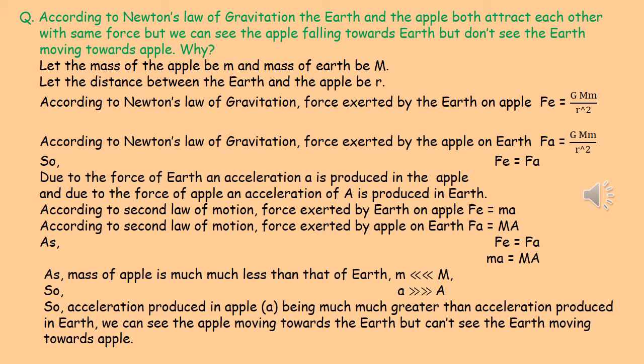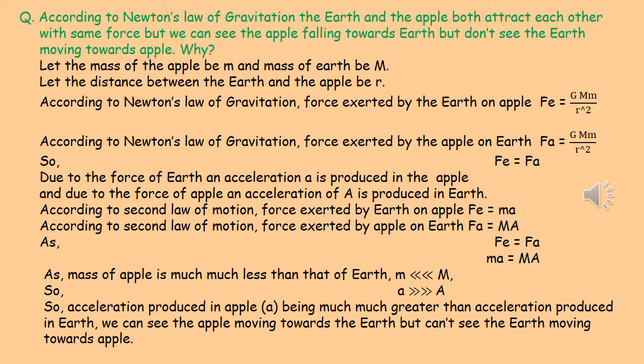According to Newton's law of gravitation, the force exerted by earth on apple, we denote by Fe, where e is the suffix for earth, is equal to GMm by r². It is proportional to the product of masses and inversely proportional to the square of the distance between them.